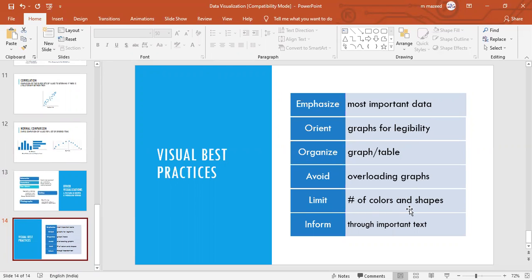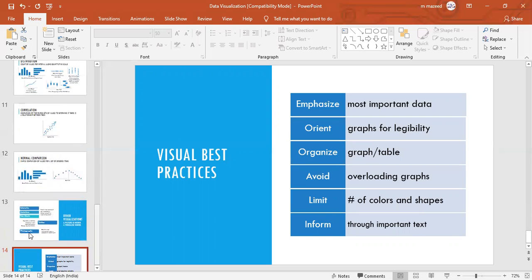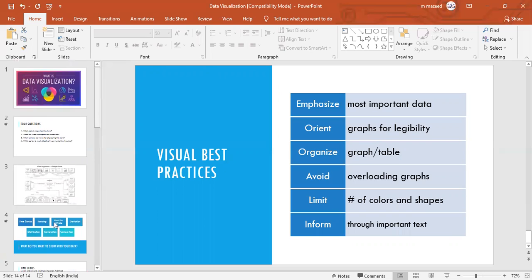Limit colors and shapes. Because I am suggesting you don't use all the colors, dump it. Then inform through important text if it is necessary also. So these are certain areas of data visualization, guys.